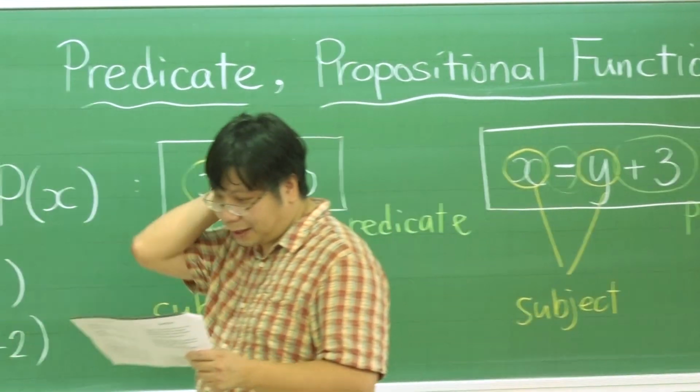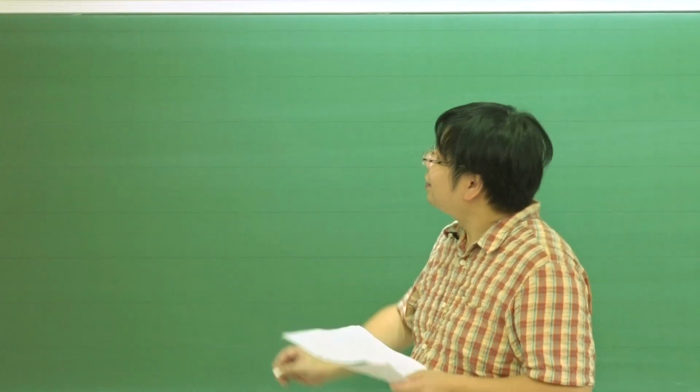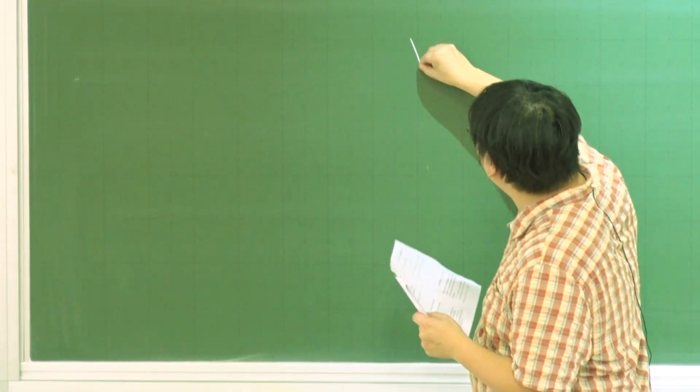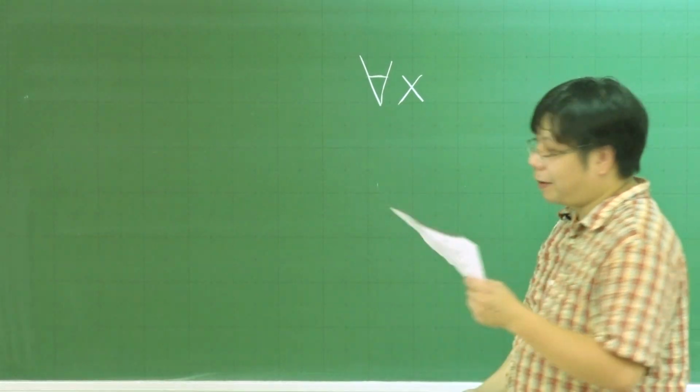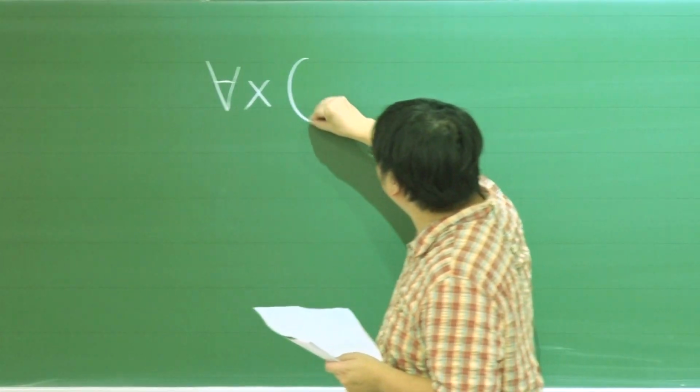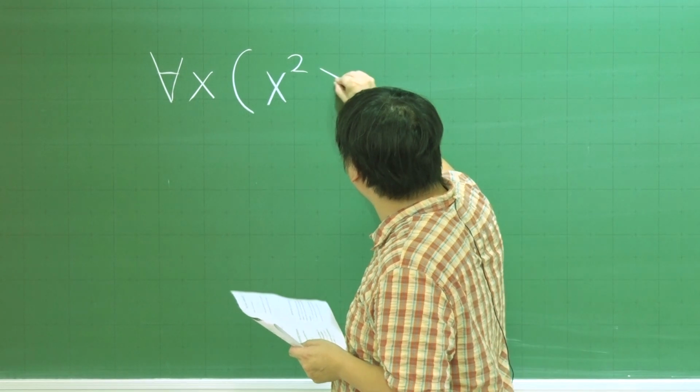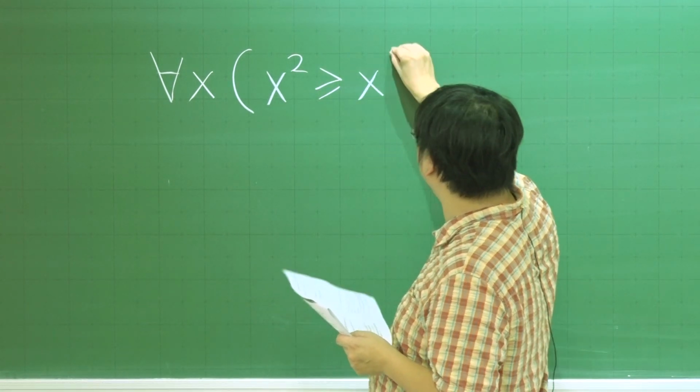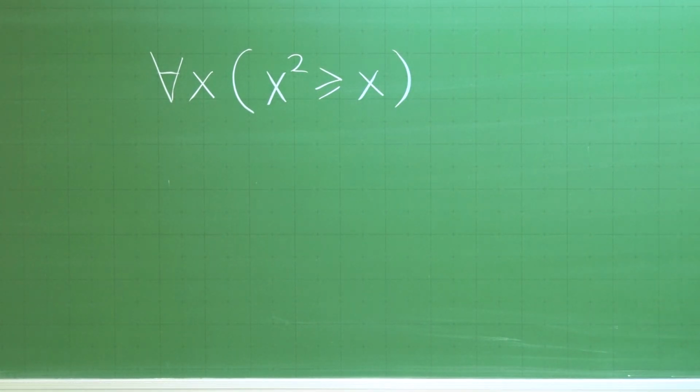Okay, so I have some simple examples to test you. First of all, for all x, so this is about "for all," we have x squared greater than or equal to x. Is it true or is it false? Okay, I give you a trap.